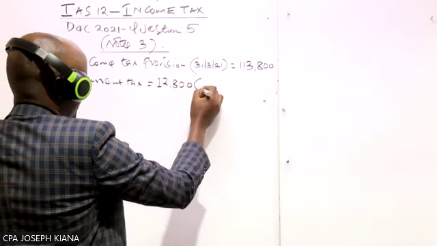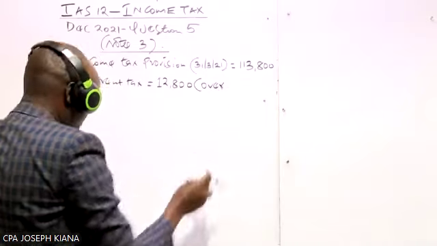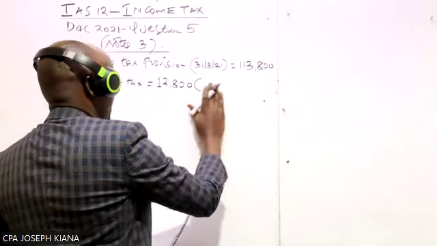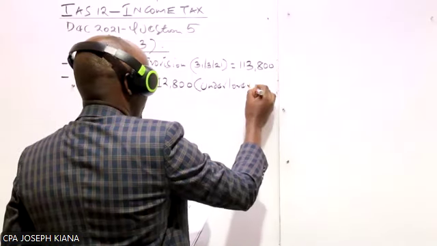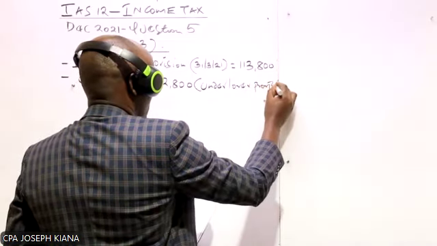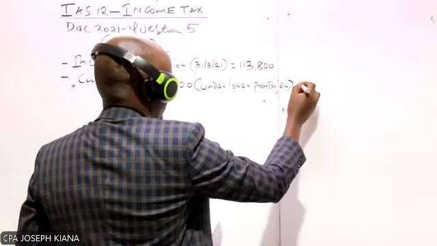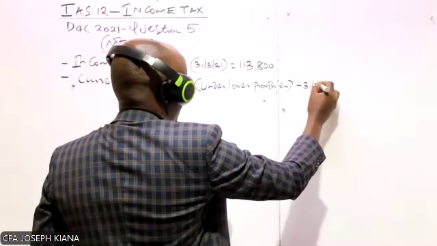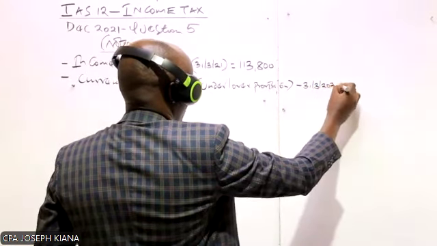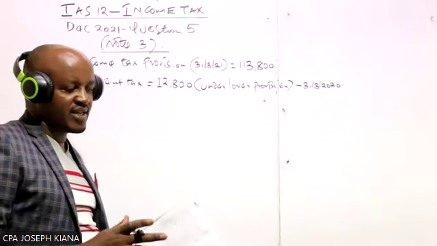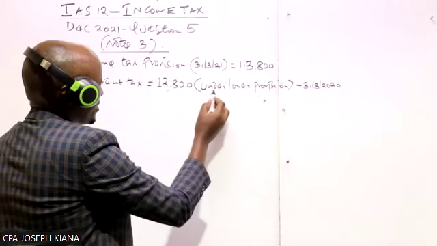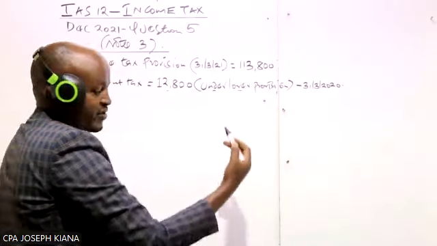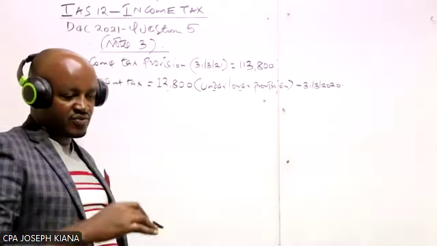Now, what we are told is that this particular amount is under or over provision of tax for the year which ended 31st of March 2020. In this case, you can see the examiner has not specified whether this amount is over or under provision of current tax in the previous year.